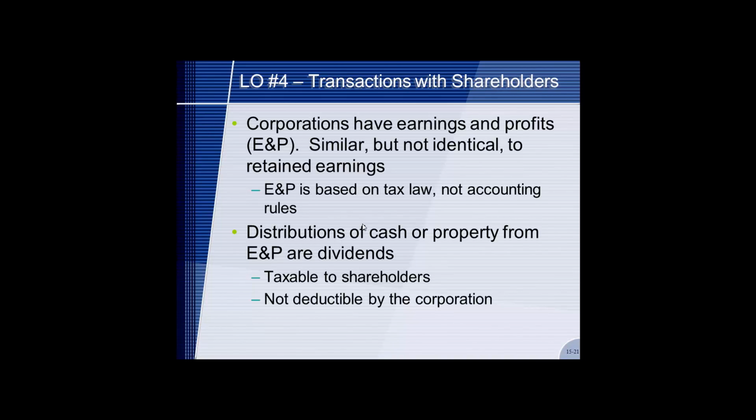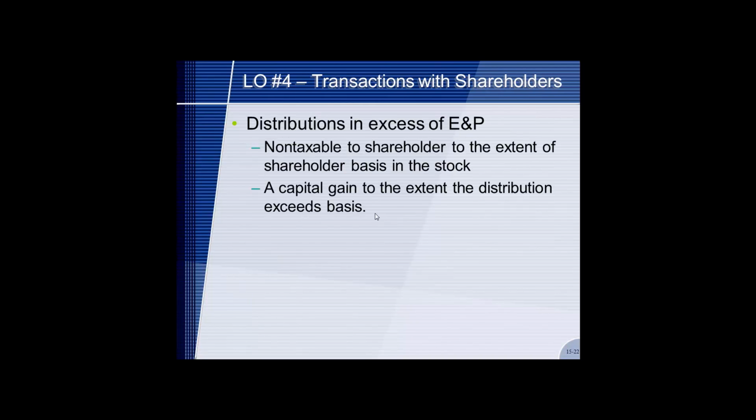Corporations have earnings and profits, E&P, similar to, but not identical to, retained earnings. E&P is based on tax law, not accounting rules. Distributions of cash or property from E&P are dividends, taxable to the shareholder, not deductible by the corporation. Again, the creation of double taxation.